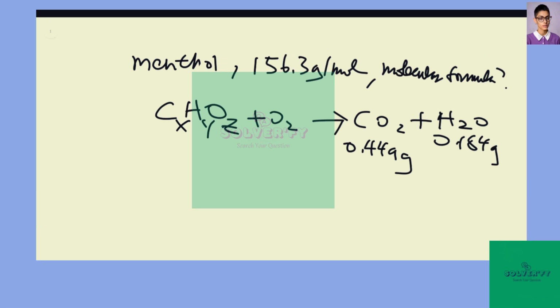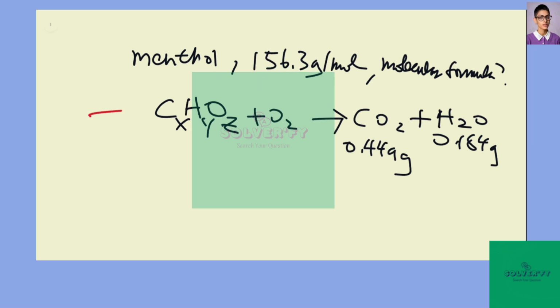We have a chemical compound called menthol with a molar mass of 156.3 grams per mole. What would be the molecular formula? The compound undergoes a combustion reaction, reacting with oxygen to produce carbon dioxide and water only. First, we have to find the number of moles of carbon, hydrogen, and oxygen, and then that will help us determine the molecular formula.